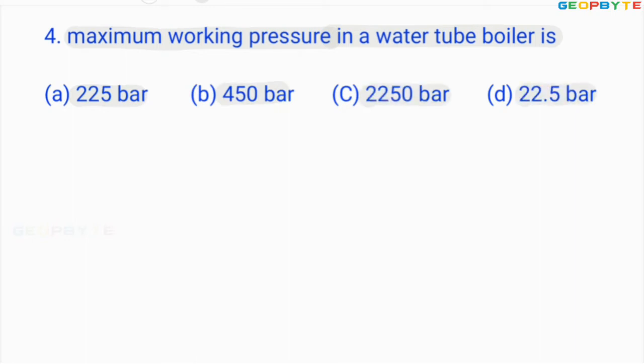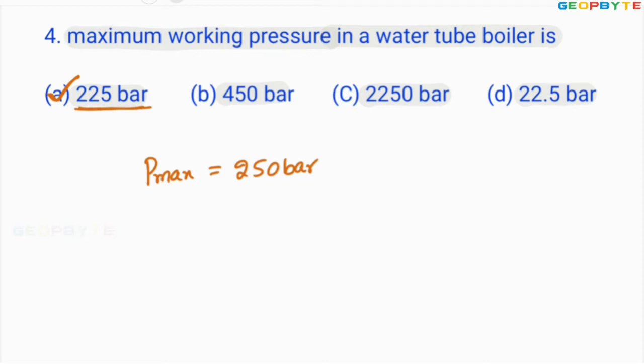Among the given options, you can select option A. The maximum pressure that you can maintain in the water tube boiler is around 250 bar, with the supercritical boiler. Anyhow, among the given options, option A is absolutely correct.